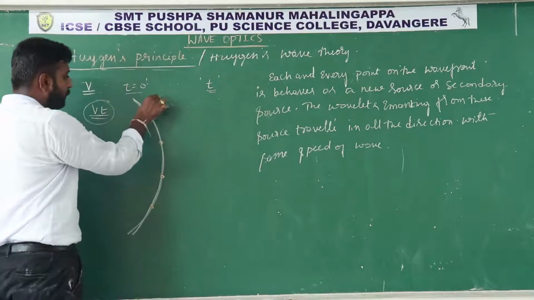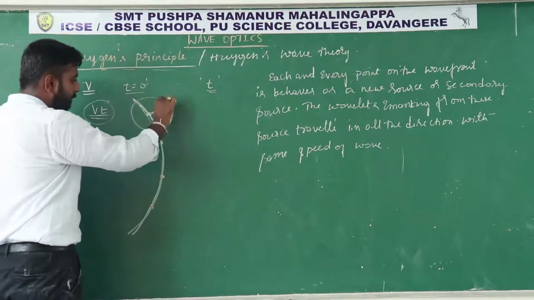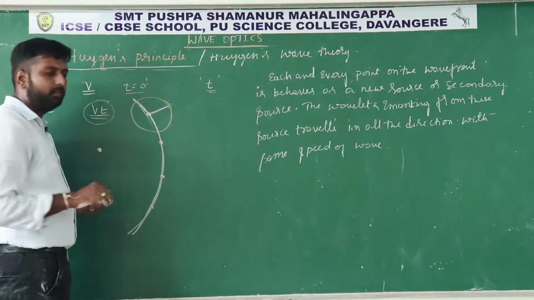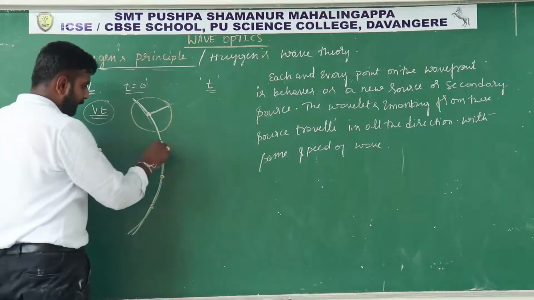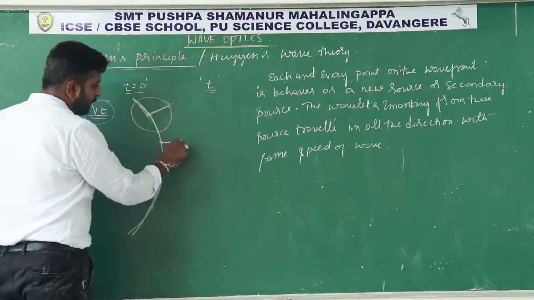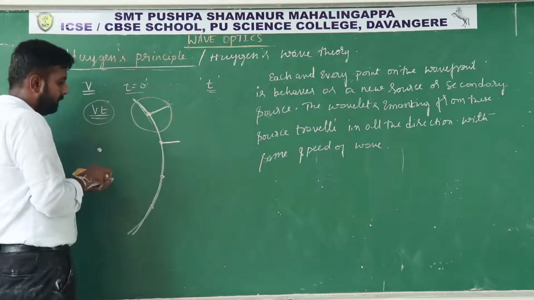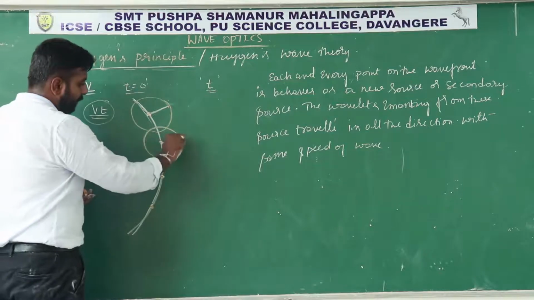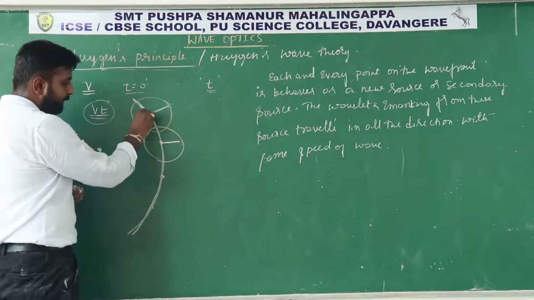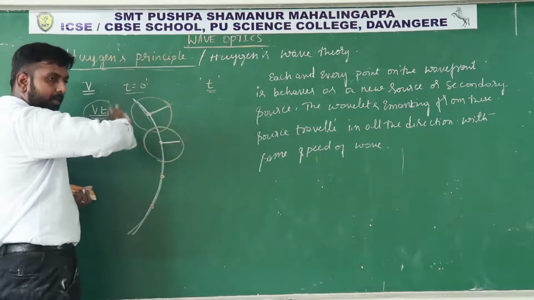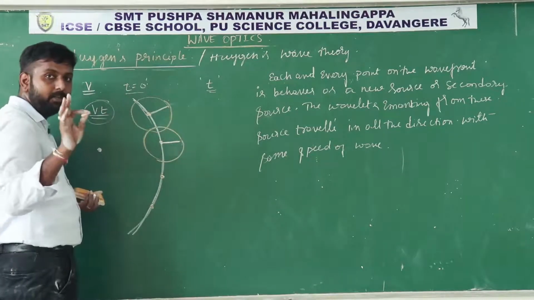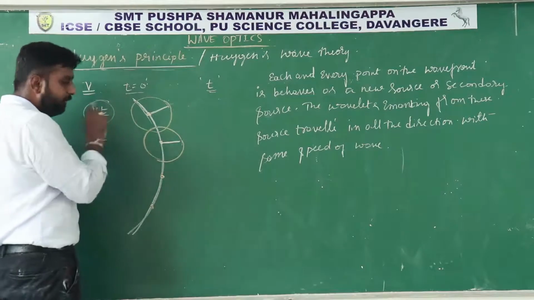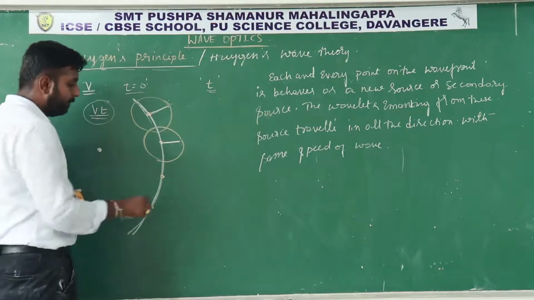Then we have to draw a sphere. So for every point we have to do the same thing. We have to consider vt as a radius and draw a sphere. Why? Because from these points also disturbance, that is called wavelets, is traveling, and it covers vt distance in t time.